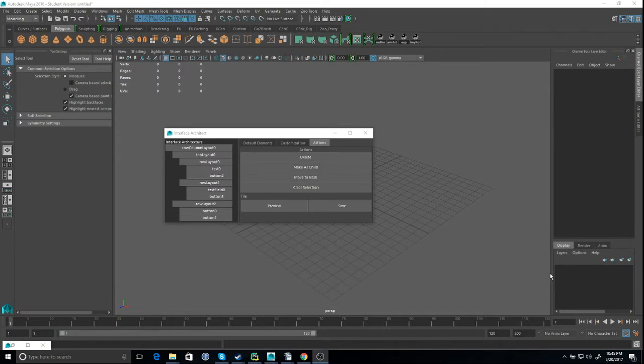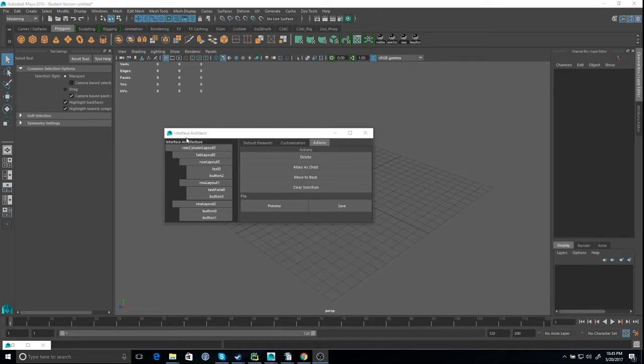Hello everyone, I'm Yukun, and today I'm here to show you my tool, Interface Architect, which is a Maya tool to help you write your own GUI for your Maya tool. And this tool helps you visualize the whole process of GUI programming when you don't need to write any code, because the code will be generated behind the scenes.